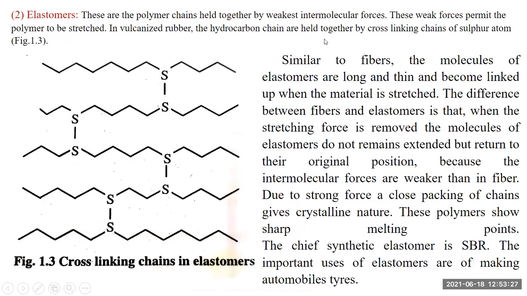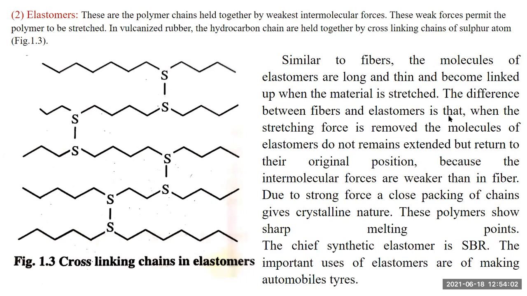Okay, next elastomers. These are polymer chains held together by weak intermolecular force, permitting the polymer to stretch. In artificial rubber, we add sulfur and it makes vulcanized rubber. The hydrocarbon chains are cross-linked by sulfur elements, and this type of branching forms in the sulfur. So this forms an elastic material, that is the elastomer.